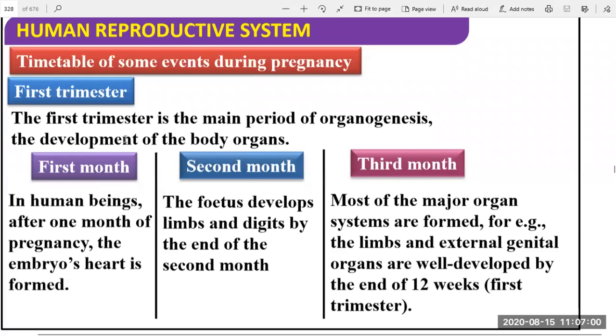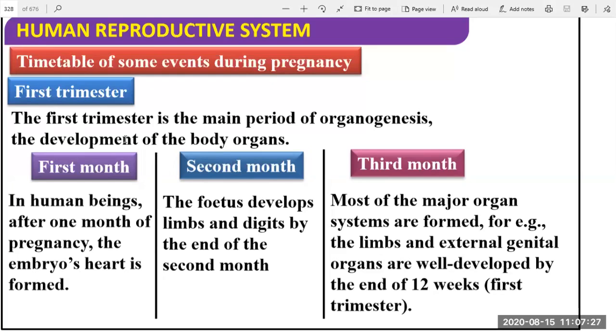So the first trimester is the main period of the organogenesis. Okay, so that is the development of the embryo. So that's why it is the first step for the development, that is the organogenesis. The development of the body organs. So the body organs of the fetus start to develop slowly, slowly, slowly.